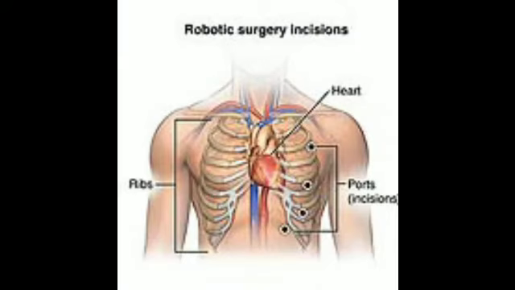Now the size of the heart is about 12 centimeter in length, and it is 9 centimeter in breadth. It weighs about 300 grams. Is it clear? And it is located where? It is located between the lungs, in the chest cavity. You can see the position. It is located between the lungs in the chest cavity, and its lower tip is slightly tilted towards the left. This is the left side. You can see this tip is slightly tilted towards the left.